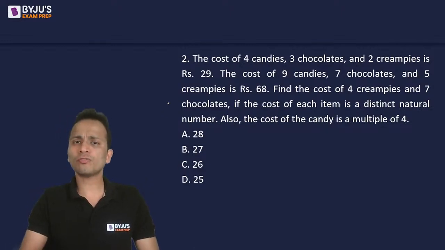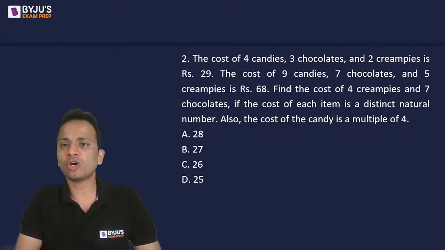So the cost of 4 candies, 3 chocolates, and 2 cream pies is 29. And the cost of 9 candies, 7 chocolates, and 5 cream pies is given as 68. Find the cost of 4 cream pies and 7 chocolates if the cost of each item is a distinct natural number. Also, the cost of the candy is a multiple of 4.